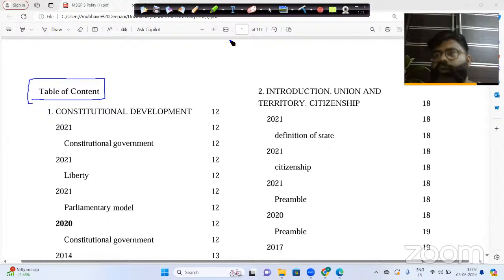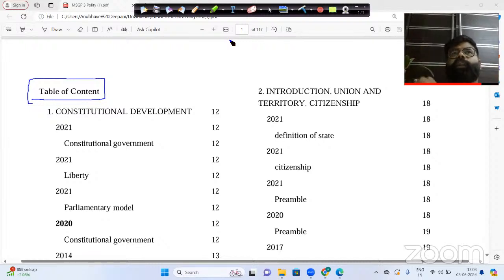Now, believe it or not, the PYQs of UPSC repeat themselves. There is a misconception that UPSC does not repeat itself, but that's a misconception. UPSC always repeats itself because the syllabus decided by the UPSC is also very definite. Please try to understand this.